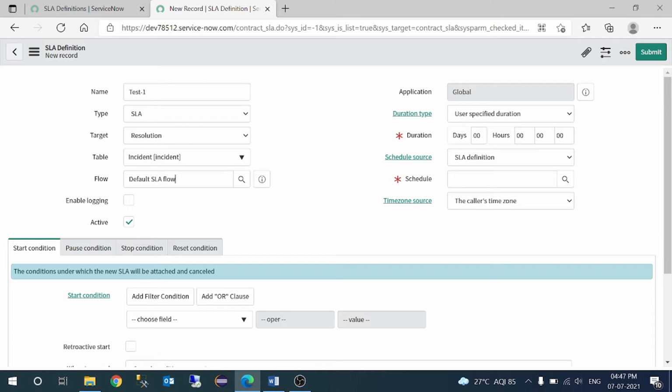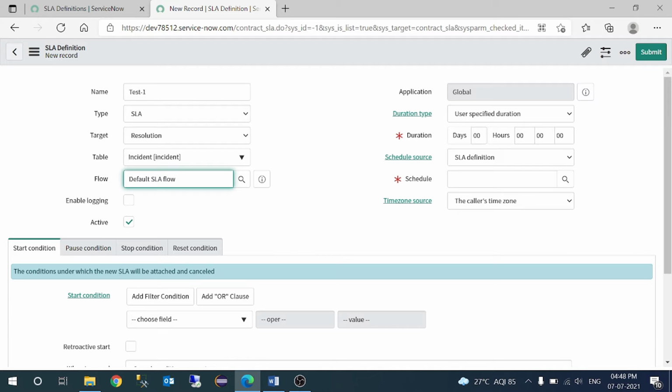Here the flow is there. Flow means we can attach a workflow, or the Flow Designer, I can say. So we can trigger the email, basically. Let's say we have given a time for completing the task of 4 hours, or let's say 8 hours, and we want to keep track of it. Once 50% of your time has elapsed, a mail will trigger to you as a reminder. That means you have lapsed 50% of your time.